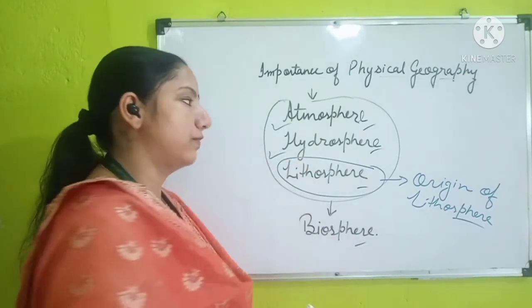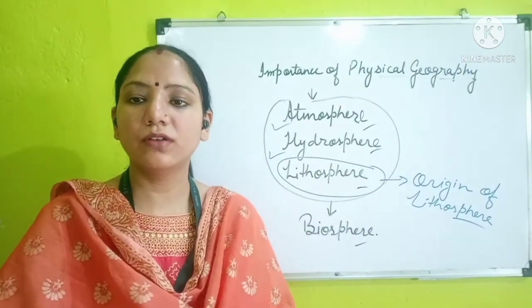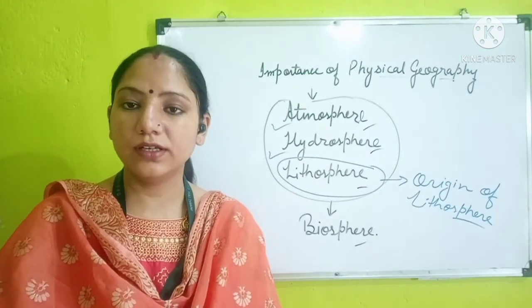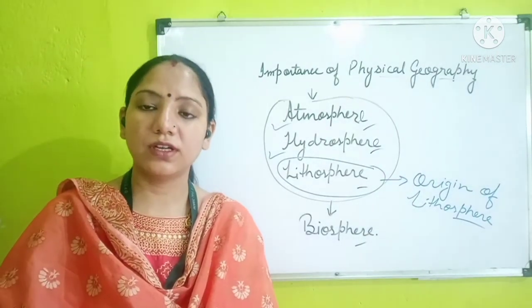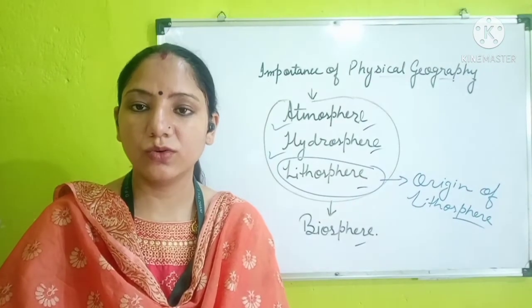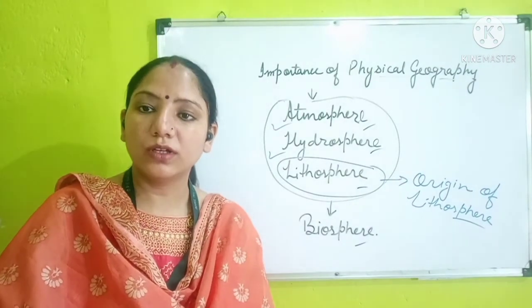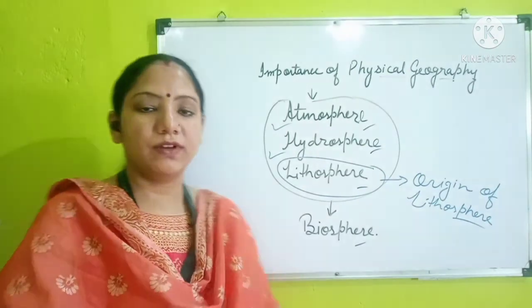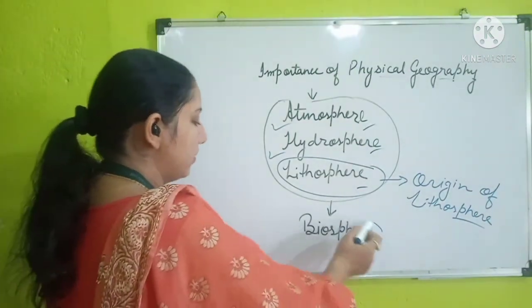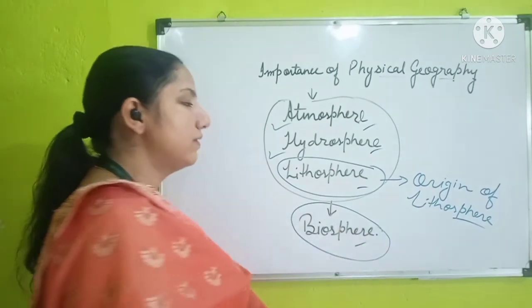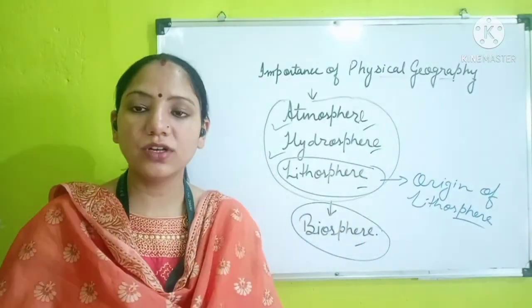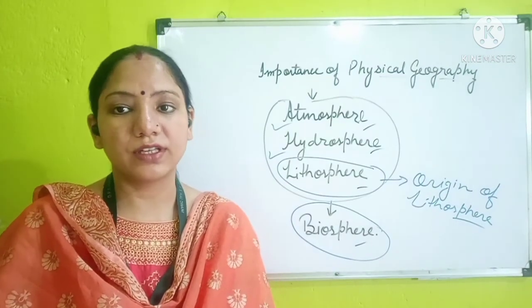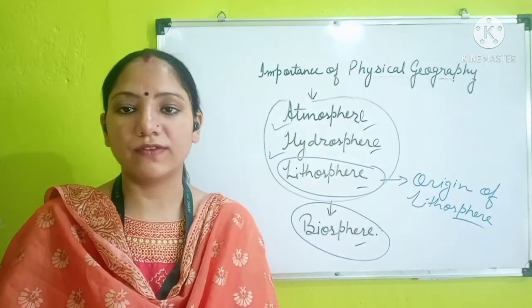and the hydrosphere, where we will study about the water bodies, oceans, their waves and the currents, and in the atmosphere we will study about the different types of climatic zones and about the atmospheric structure of our earth. And then after that, at the very last, we will study about the biosphere of our earth, where we will study about the natural vegetation, wildlife, and the biodiversity and the conservation of the biodiversity.